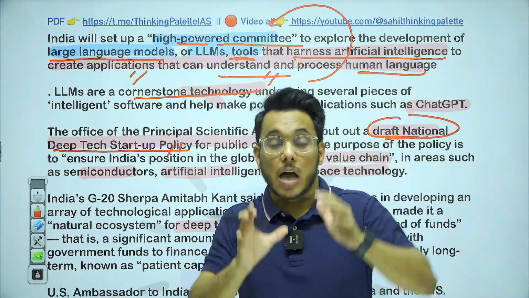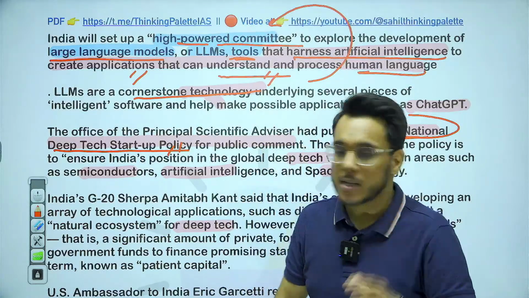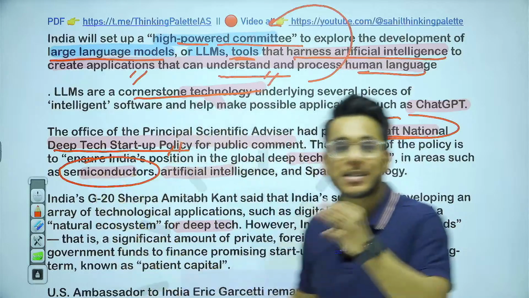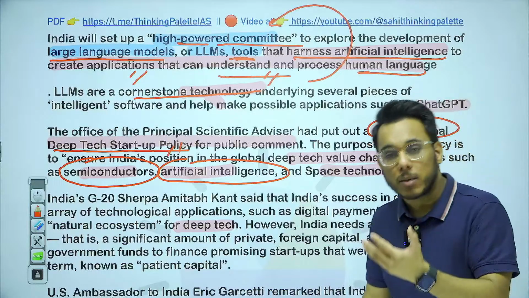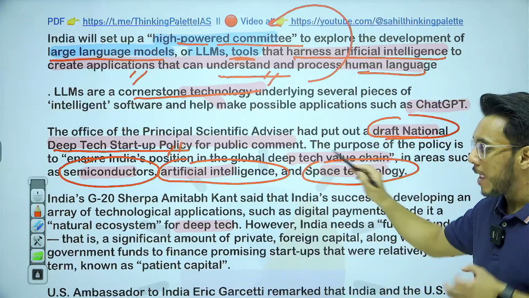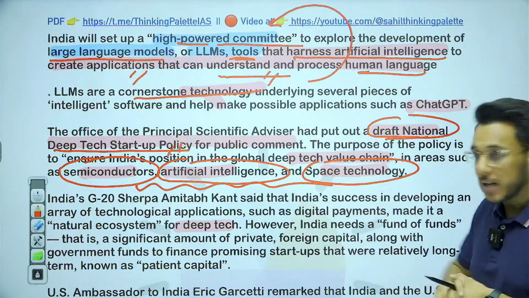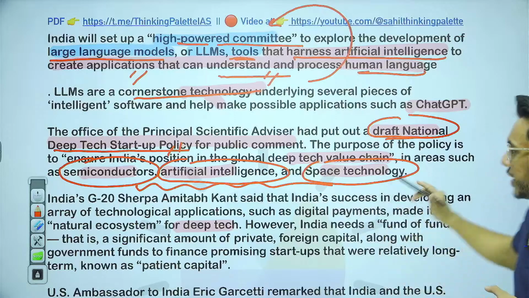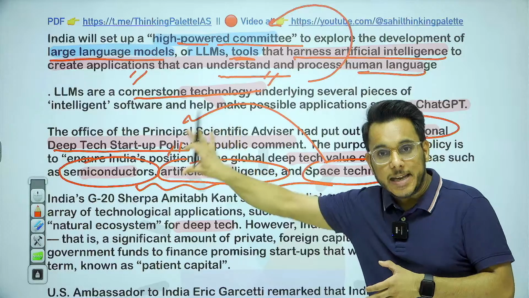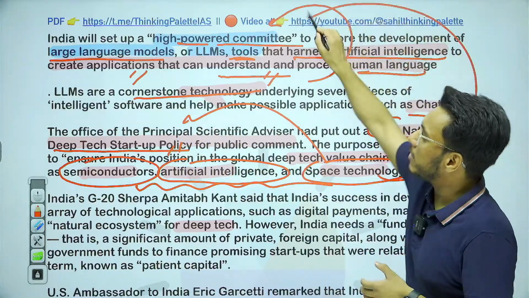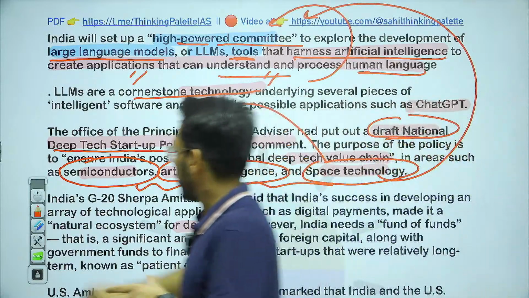Deep tech startups are startups which focus on high end technologies, for example, semiconductor development, semiconductor design, artificial intelligence designs, algorithm development, space technology. We want to nurture startups on these technologies, and for that this deep tech startup policy was announced. As a part of this policy, this high powered committee has been constituted to explore the LLM, large language model.